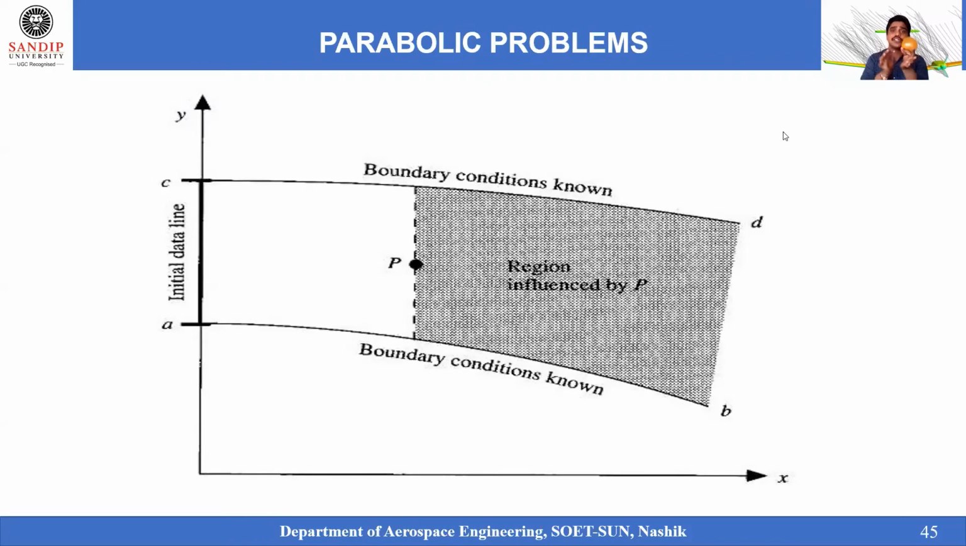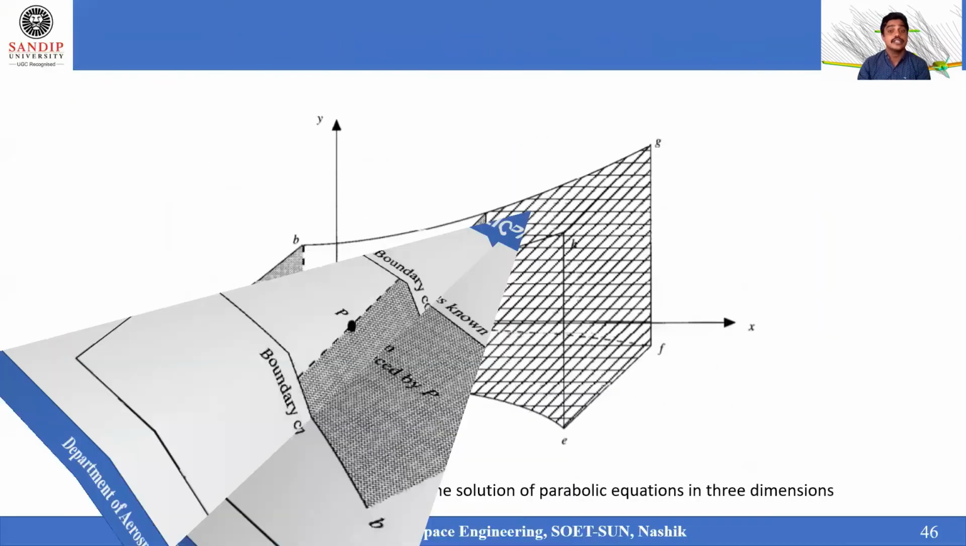So with respect to the point P, the entire domain has been influenced in this region. Entire domain has been influenced on this particular region. This is a simple way of understanding parabolic equation applications. Okay, let us see. Here we have seen how the data lines and the boundary conditions are known, and how the point P is influencing the region.